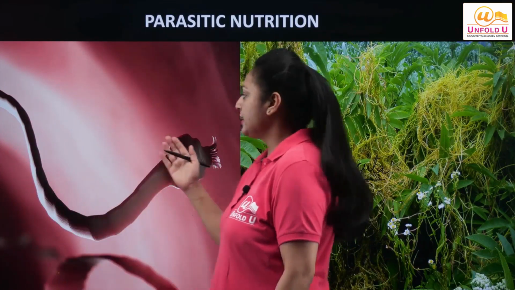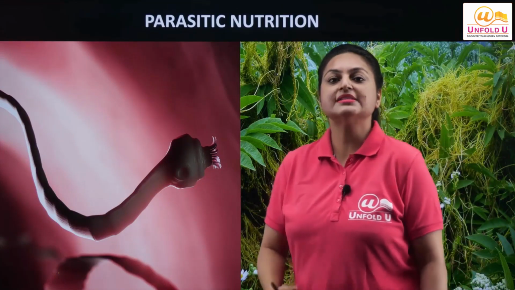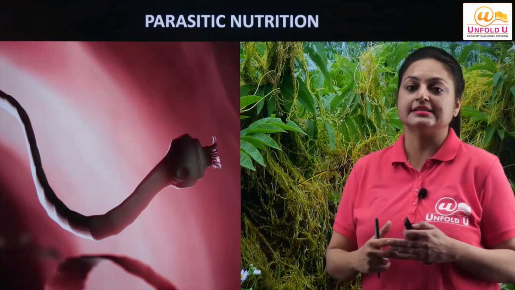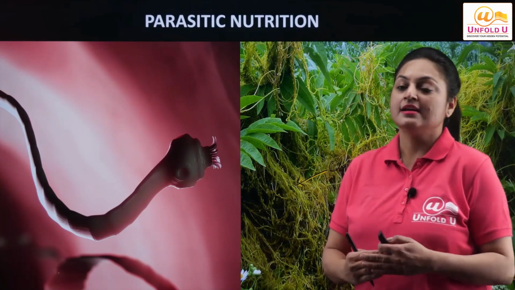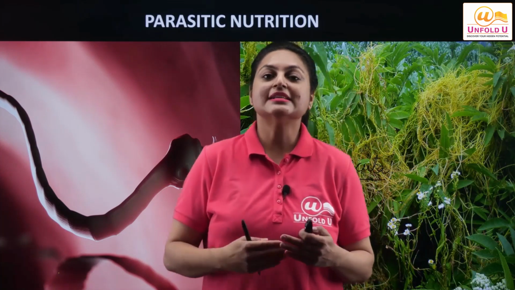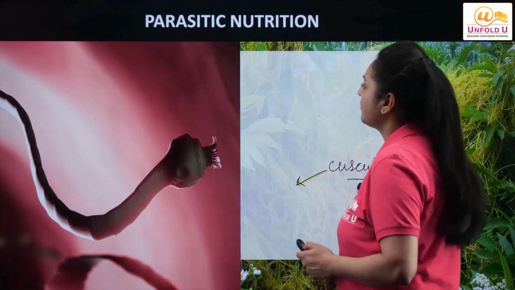Whereas on the other side we can see an animal parasite, which is a tapeworm, which is dependent on humans and resides in the intestine. Inside the intestine, this tapeworm already gets digested food, so it is acting as a parasite, right? So this is the parasitic mode of nutrition.